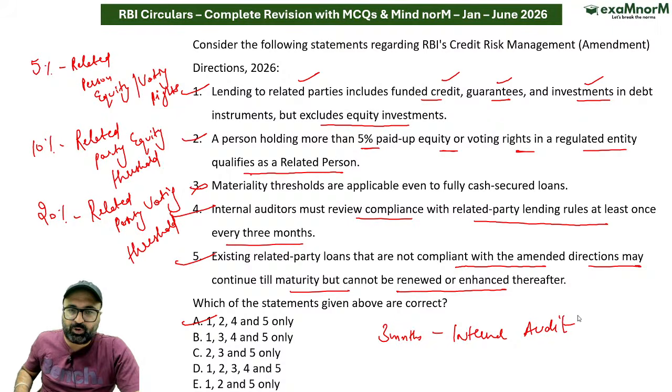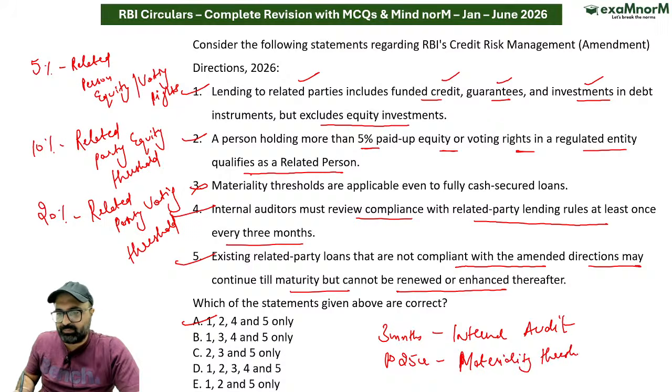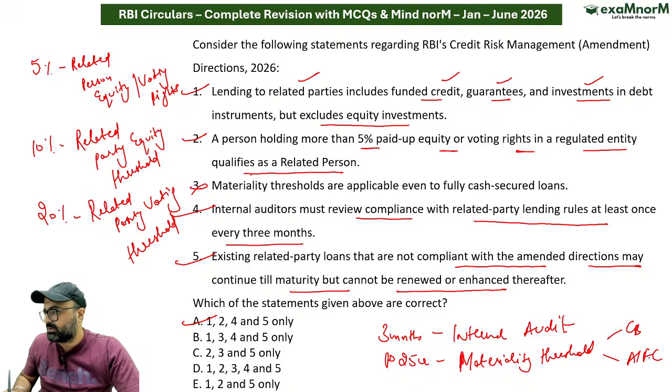Then we have the next point, 25 crores. That is the highest materiality threshold for large commercial banks as well as all India financial institutes. This is the threshold for commercial banks and all India financial institutes.